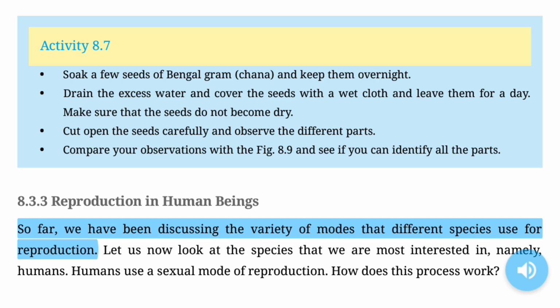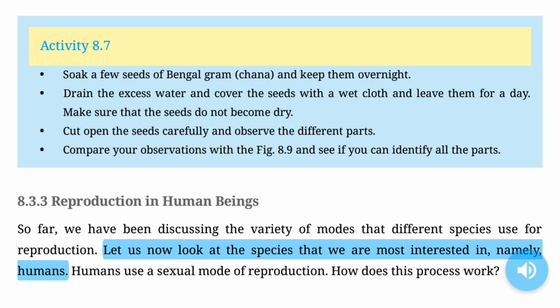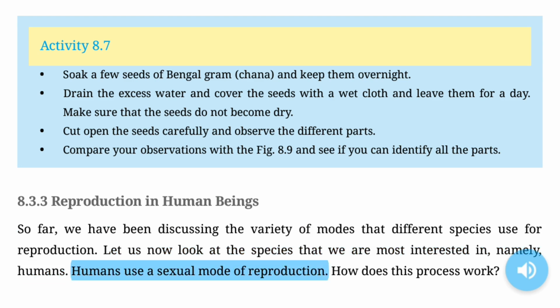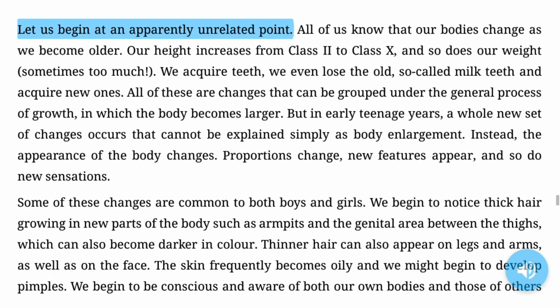So far, we have been discussing the variety of modes that different species use for reproduction. Let us now look at the species that we are most interested in, namely, humans. Humans use a sexual mode of reproduction. How does this process work? Let us begin at an apparently unrelated point.